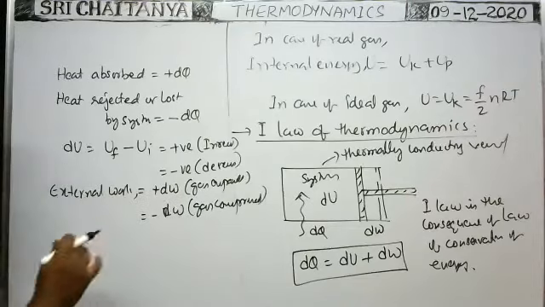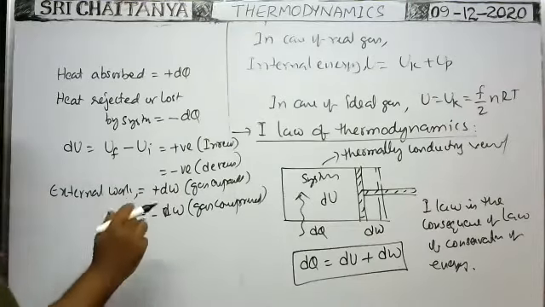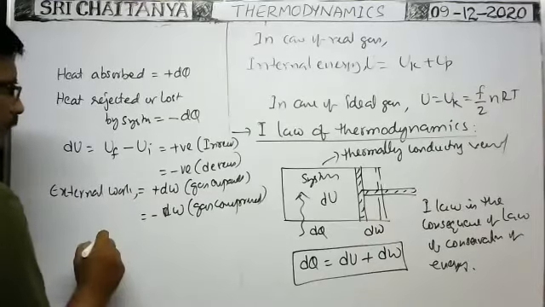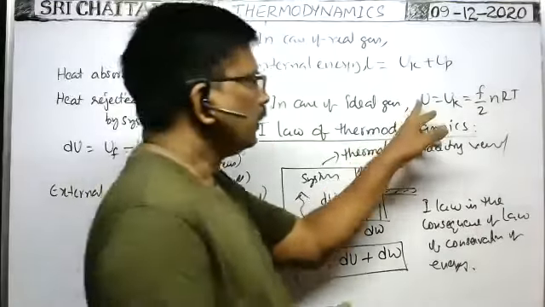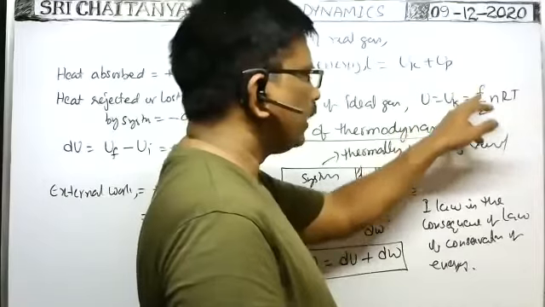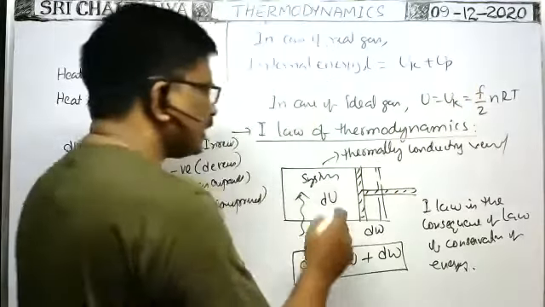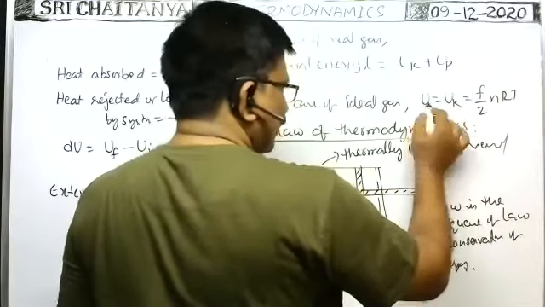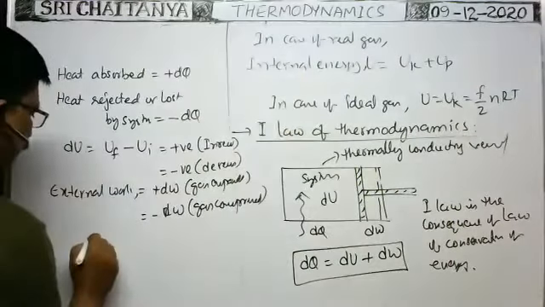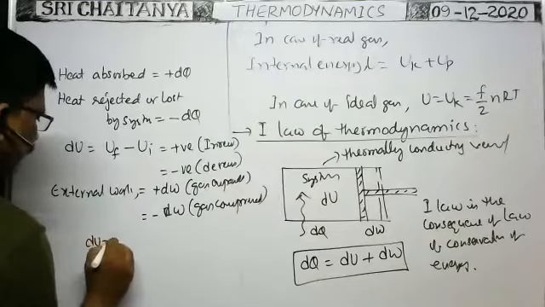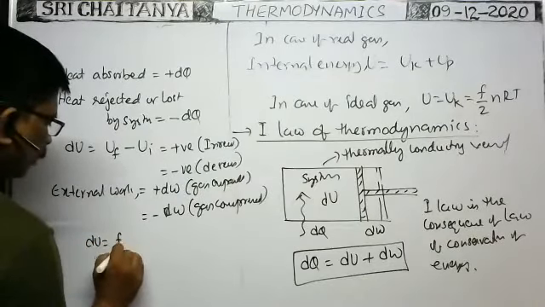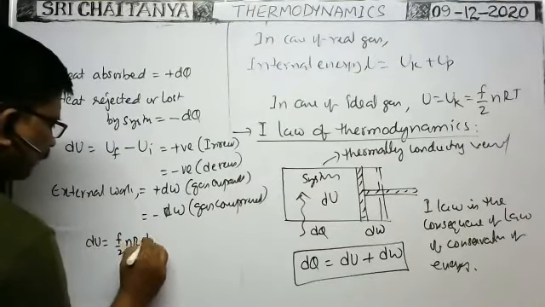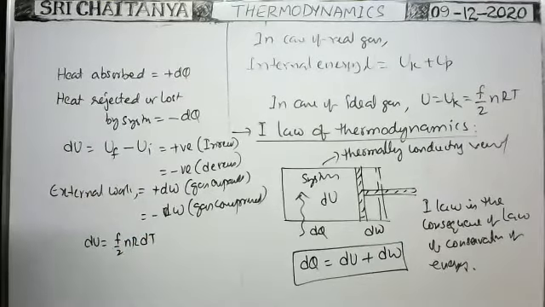Next. Here, in this case, what is the change in internal energy? How we can write it? You see, whenever, because of heat energy supplied, suppose the increase in temperature is dT, then internal energy changes. That's why here change in internal energy dU can be written as f by 2 nR into dT. We can write now f by 2 nR into dT.